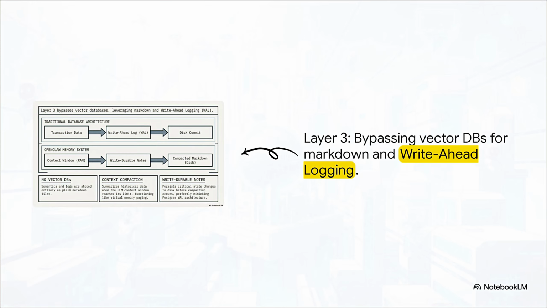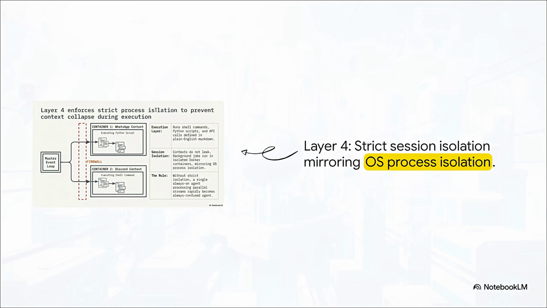For Layer 3, it's memory. OpenClaw completely bypasses trendy vector databases. Instead, it relies entirely on plain markdown files on disk. To prevent context window collapse, because obviously LLMs have limited memory, it actually mimics Postgres. It uses a write-ahead logging architecture, persisting critical state changes as write-durable notes before running a context compaction that summarizes history directly to disk. It is essentially virtual memory paging, but applied to an AI's context window. Pretty brilliant.